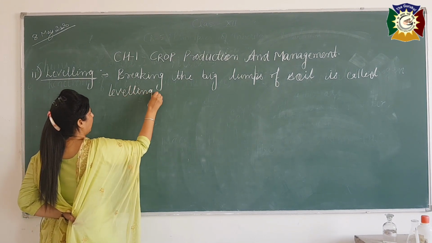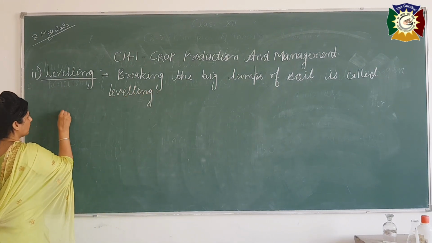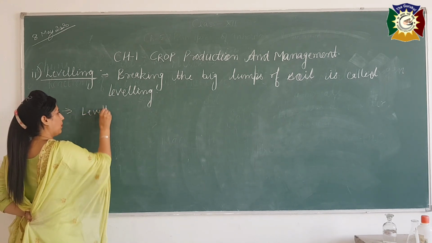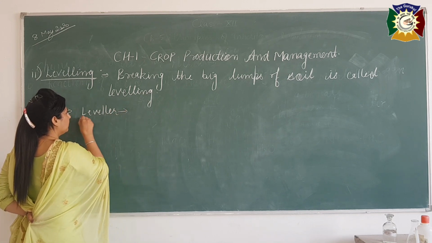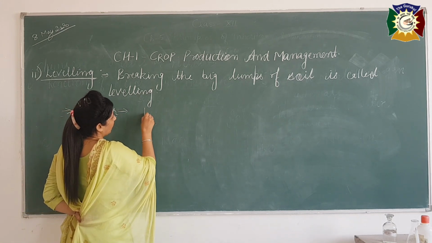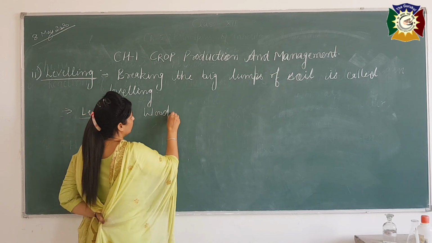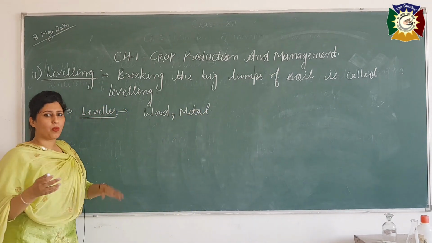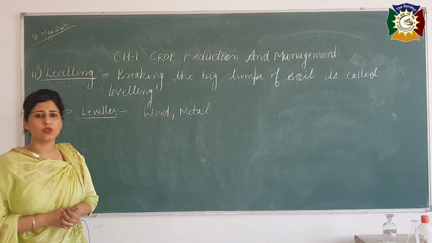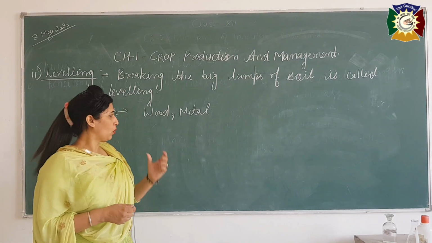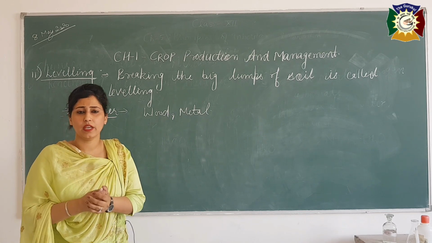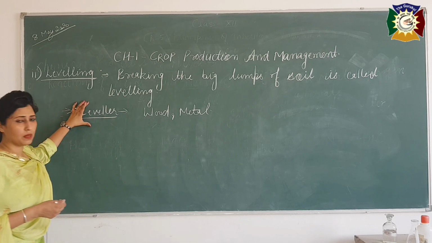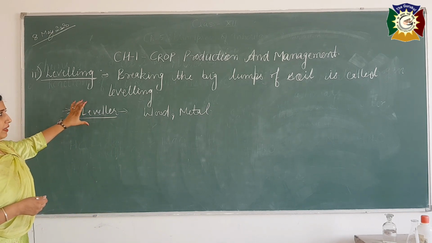And which implement do we use during the process? We use a leveler. The name of the implement is leveler, and it is made of wood or metal. It is a broad plank-like structure which is used to crush the crumbs. Meaning, to convert the big particles of our soil into fine particles, we use this implement, the leveler, and it's a very easy way.